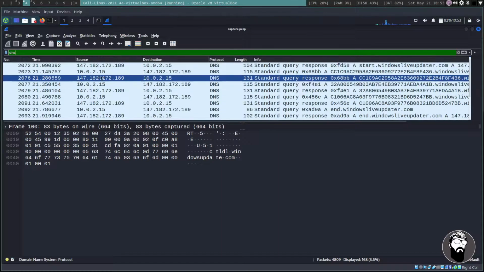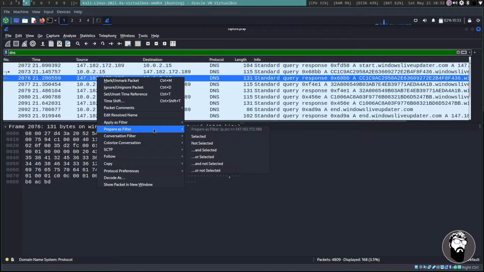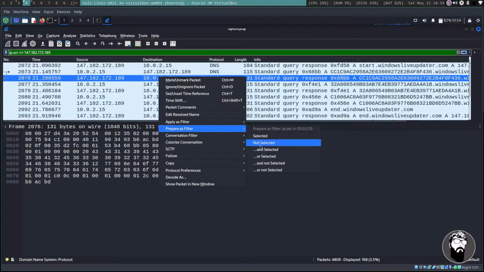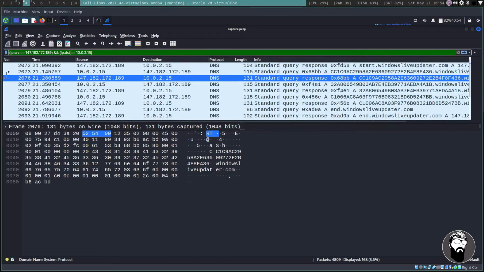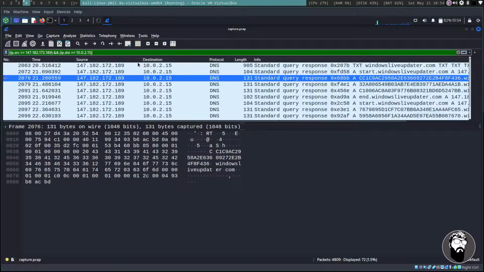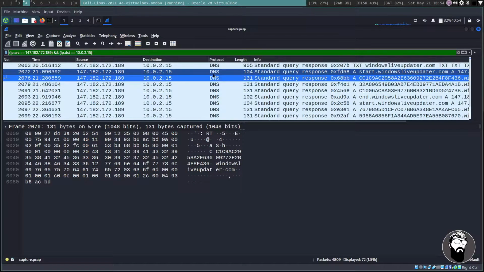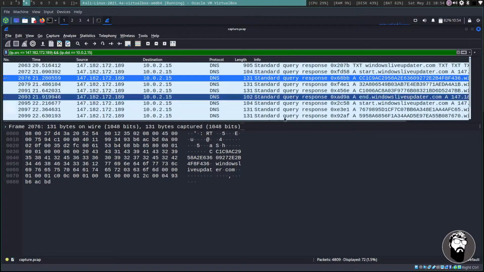I'm actually going to create a filter for the responses. So we're going to right click on the source IP, go to prepare as filter, selected, and then right click on the destination IP, prepare as filter, and selected, because we want just this. And if we hit enter, we can see that we get our responses that we want. Instead of getting the DNS query and then the DNS response, we're just getting the DNS response.